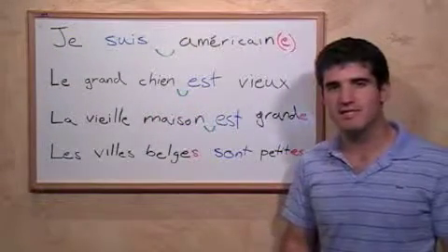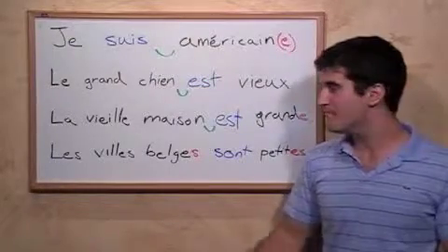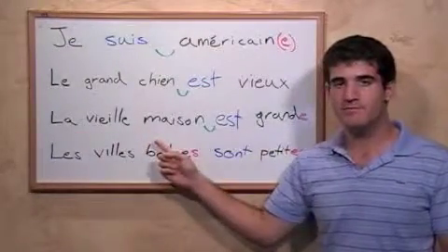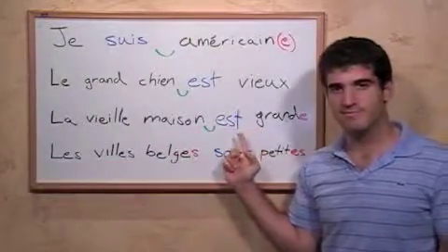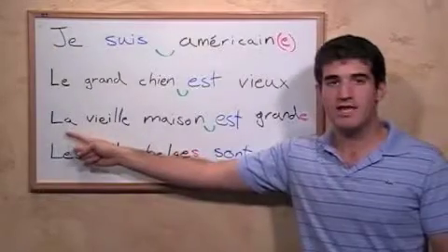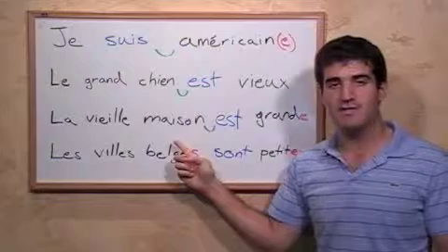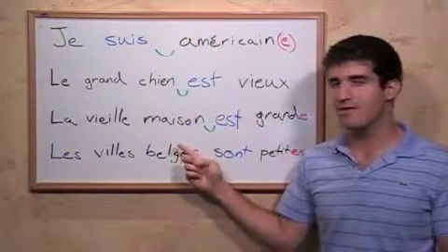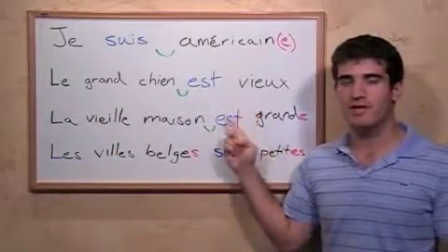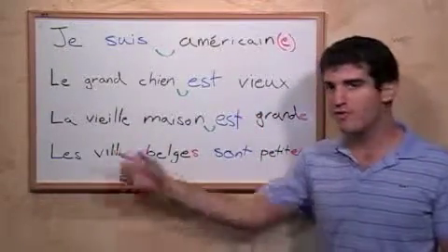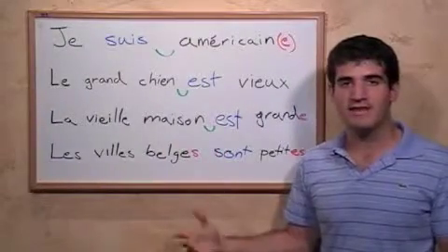Let's look at a similar sentence where we say, the old house is big. La vieille maison est grande. Here, instead of le, we have la, to correspond to maison, house, which is feminine. We then have vieille, which is the feminine form of vieux. This adjective is irregular, so the two forms look very different, instead of other adjectives where they simply take an E at the end.